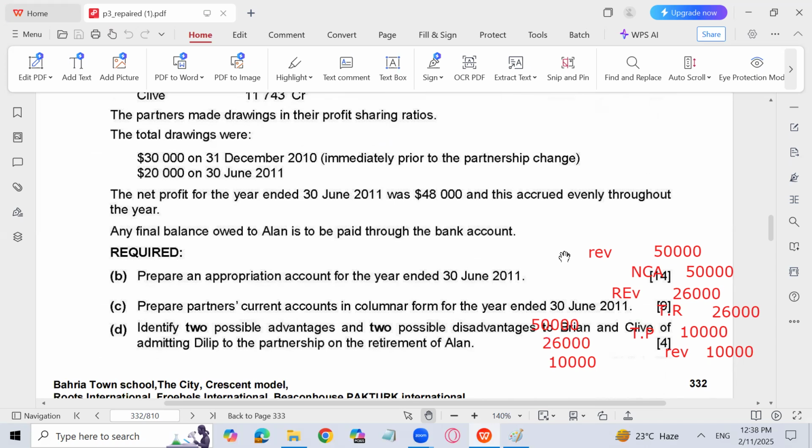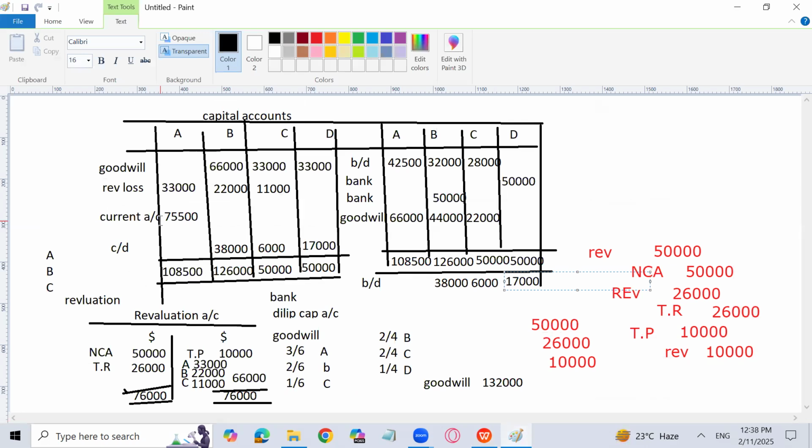Normally we used to close the LN capital account with bank or loan. But now the capital account of LN, whatever amount we are supposed to pay, 75,500, has been transferred to the current account. So it means that now the current account is going to be closed with the bank, which is not normal. I'm again telling you, it's not normal. You will not find a single question like this in the whole past papers, but it has been given in the book, unfortunately, in your endorsed book, you may say like that.